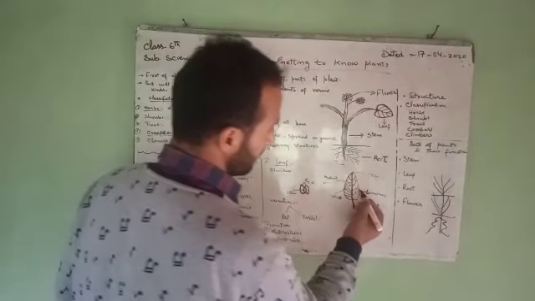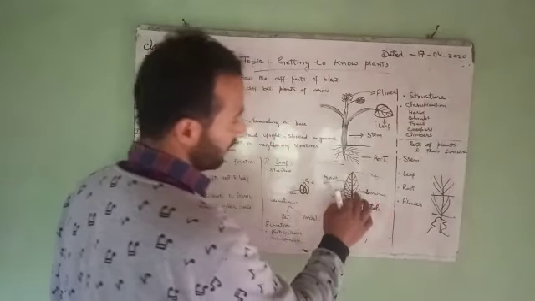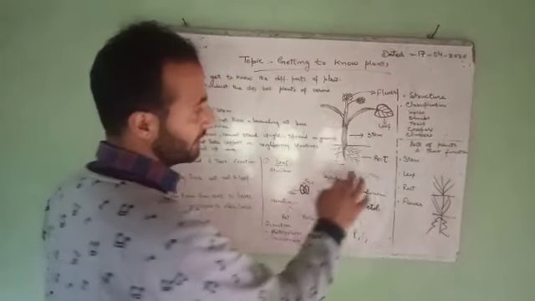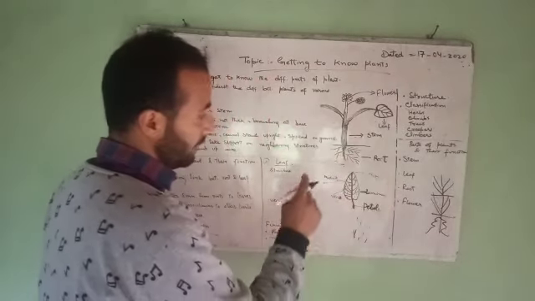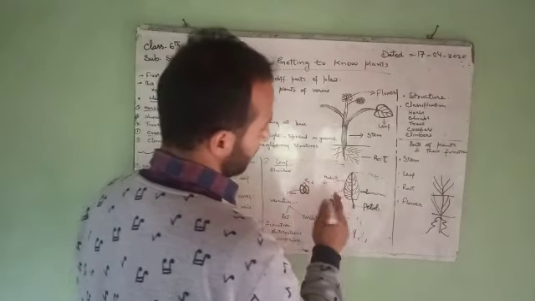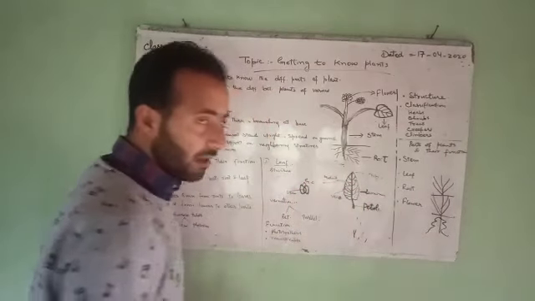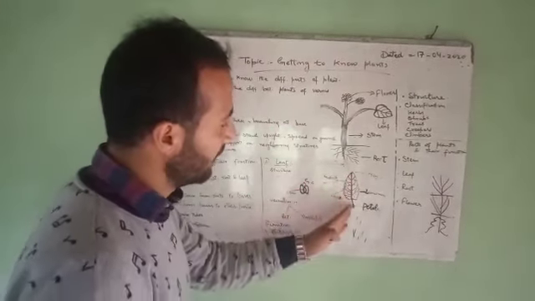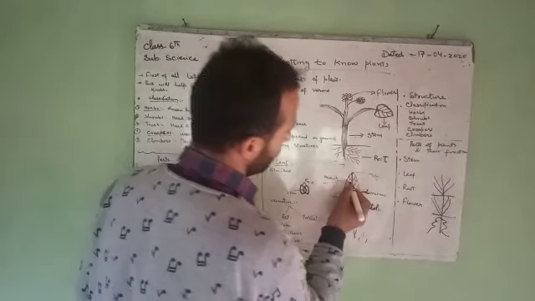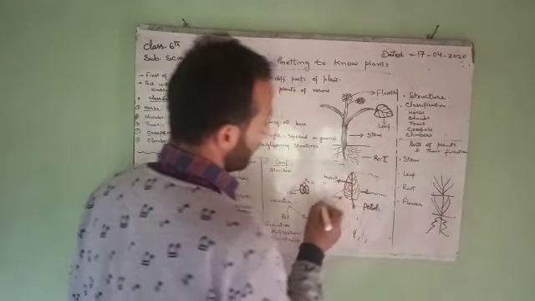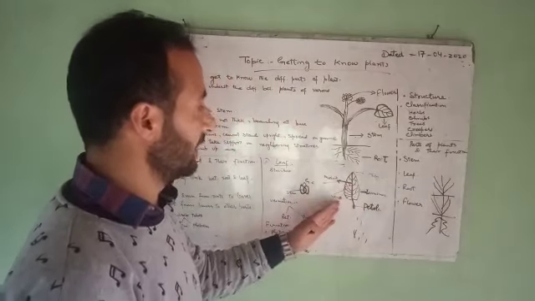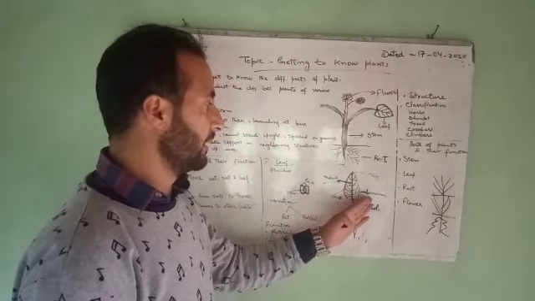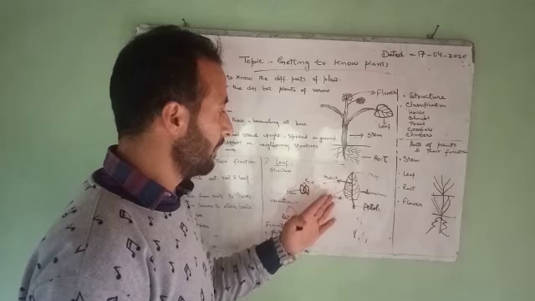And this is the lamina. The broad part of the leaf is known as the lamina, and this is the leaf tip. In the leaf there are veins, and in the middle of the leaf there runs a thick vein that is known as the midrib. So we can say the leaf consists of petiole, lamina, leaf tip, midrib and veins.